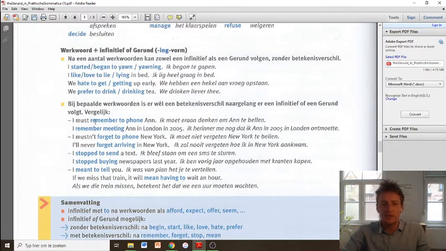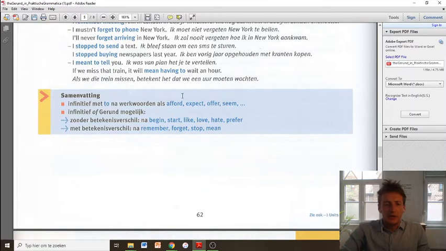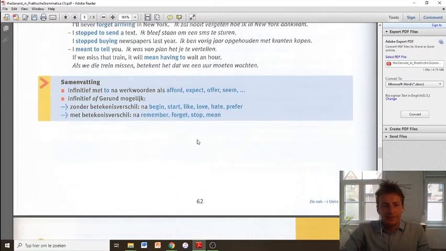A good example is, for instance, this one as well. I must remember to phone Anne, right? Here you can see that Anne has not been called yet. But here, this is different. I remember meeting Anne in London in 2005. Here, this actually happened already. So there's a difference in this remembrance. Okay, so the same goes for the other verbs, of course. So go through these and remember that they're quite important to remember. Alright, you get a summary of it here, of course.